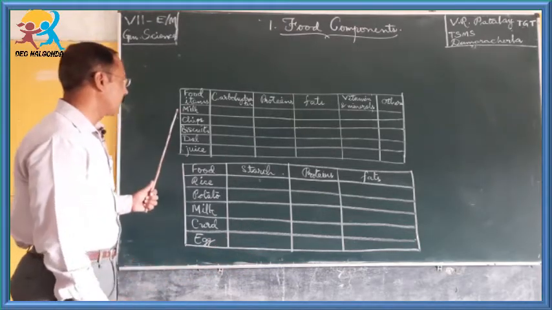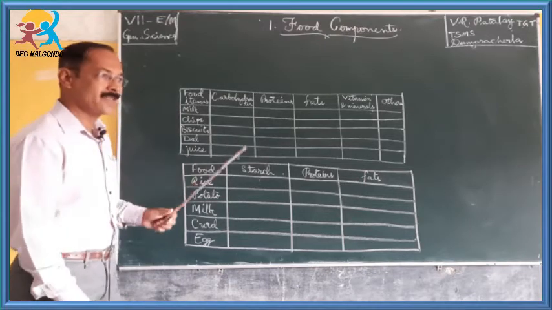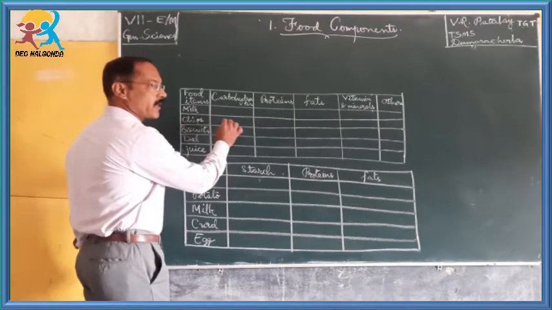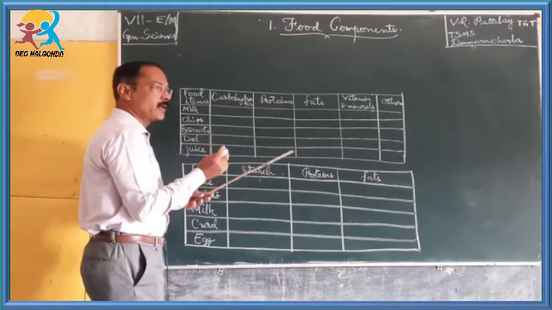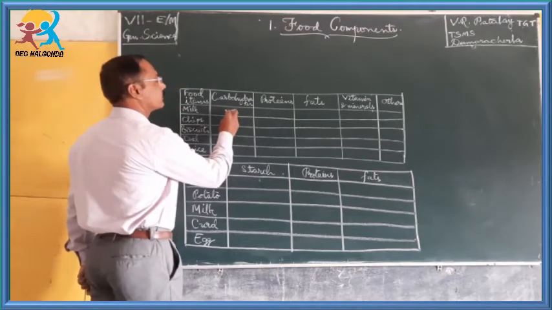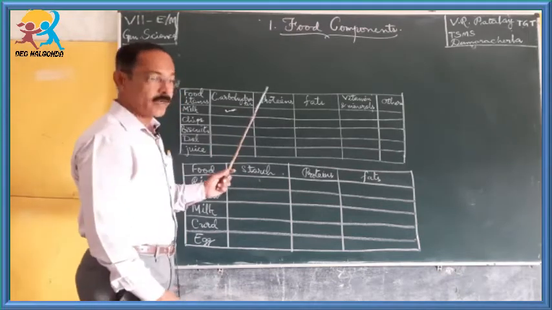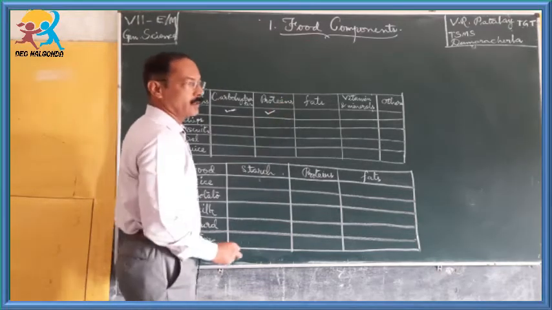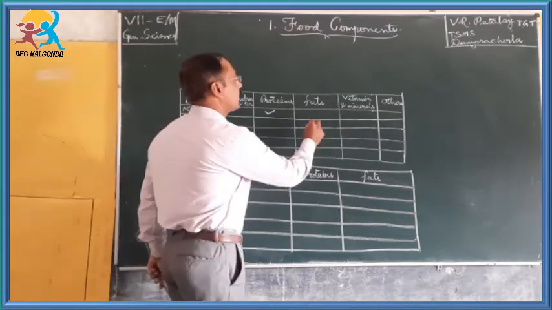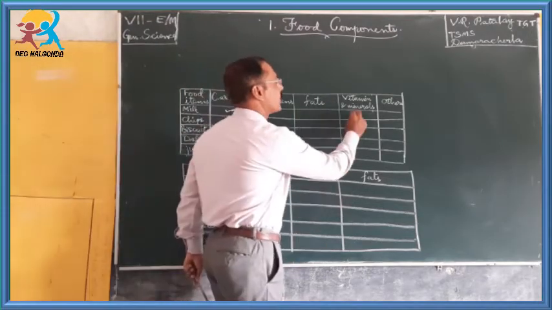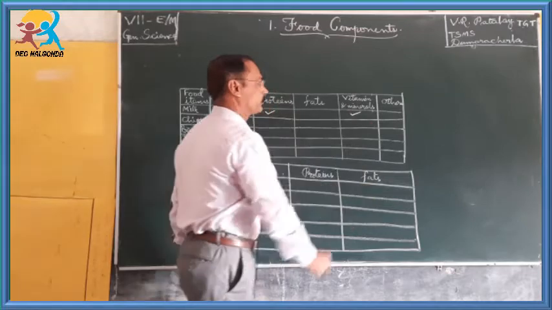If you take milk, what is written there? Does milk contain carbohydrates? If you check the table, carbohydrates are present in milk. In the same way, proteins are also present in milk, whereas fat is in a lesser amount. Vitamins and minerals are also present in milk.